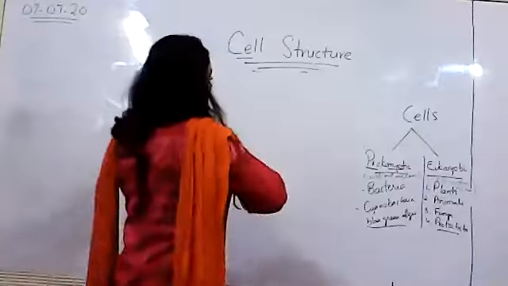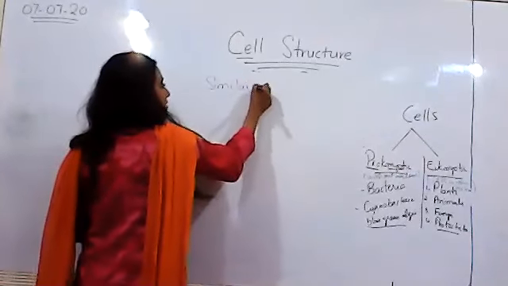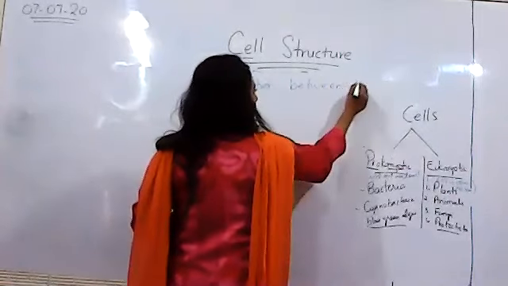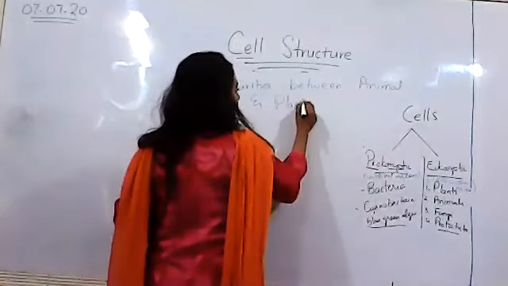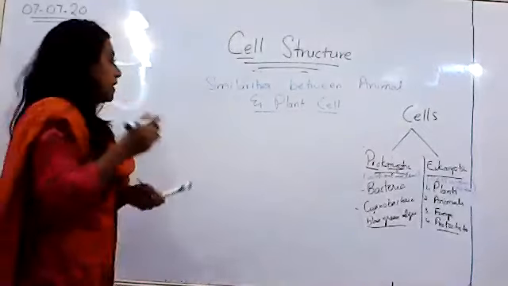And then eukaryotic light microscope. The organelles that are visible under a light microscope, we'll be touching them, and then we'll be studying each and every organelle in detail later on, right? So how are we going to study the plant and the animal cell? So similarities between animal and plant cell. So we'll begin with the similarities between animal cells and plant cells, right?